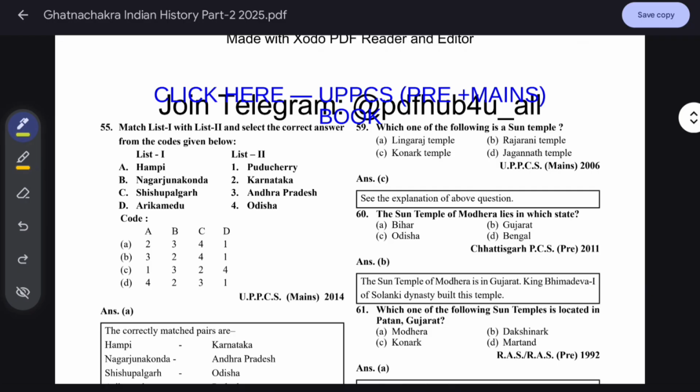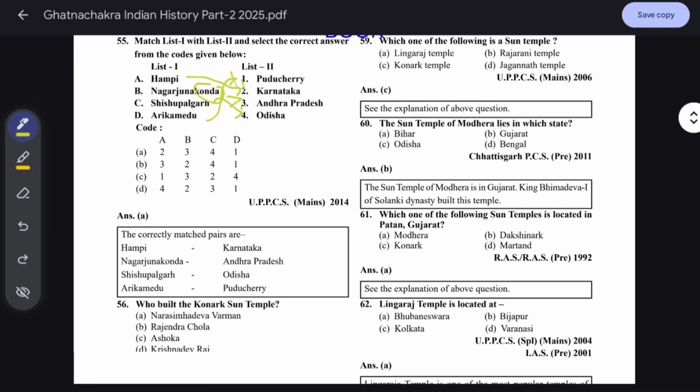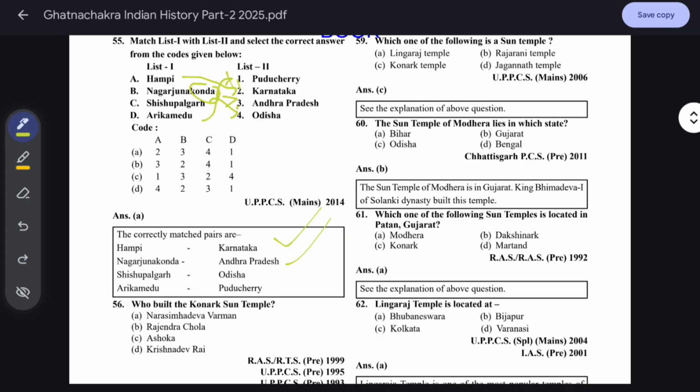Here we have to match them. Hampi is in Karnataka, from the Vijayanagara period. Remember this. Nagarjuna Konda, as the name suggests, is in Andhra Pradesh. Sisupalgarh in Puducherry is not correct. Sisupalgarh is in Odisha, because the Pala dynasty and others were there. Arikamedu is in Puducherry, as the name suggests, in South India. So Hampi is in Karnataka, Nagarjuna Konda in Andhra Pradesh, Sisupalgarh in Odisha, and Arikamedu in Puducherry.